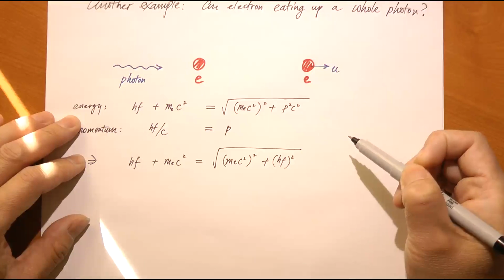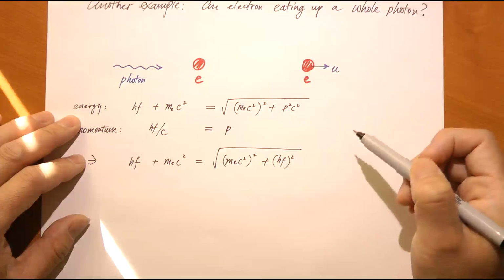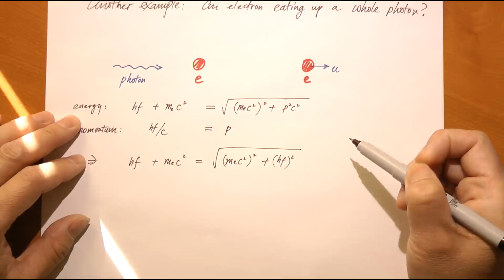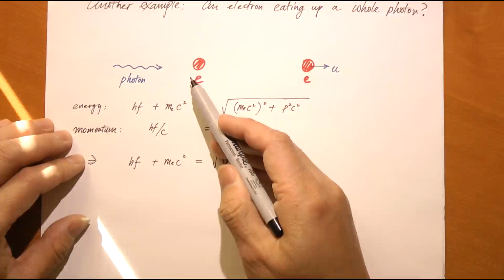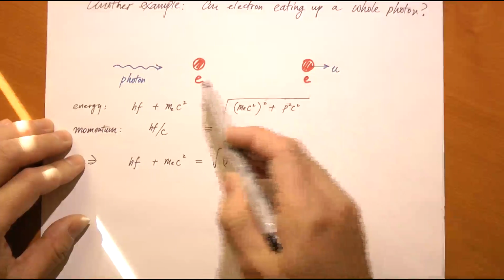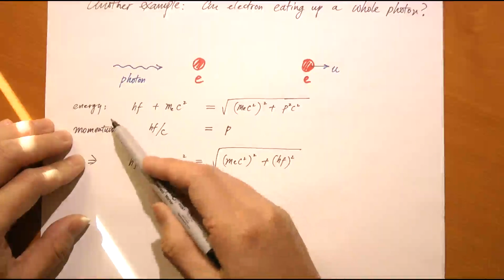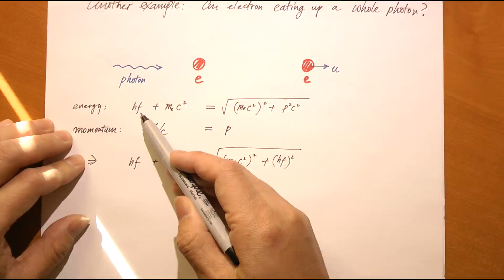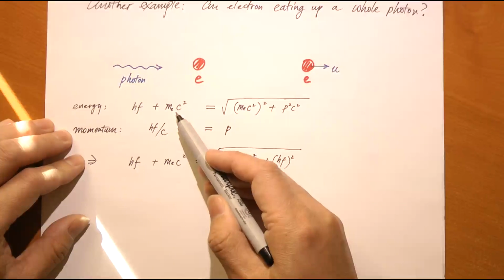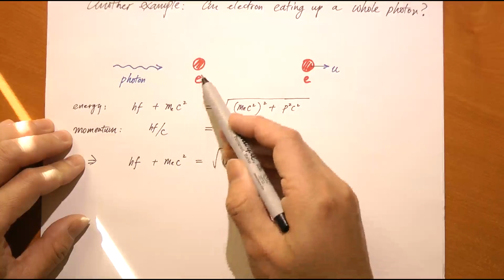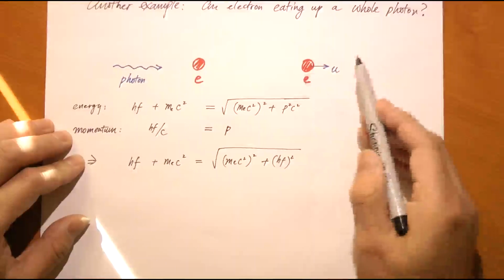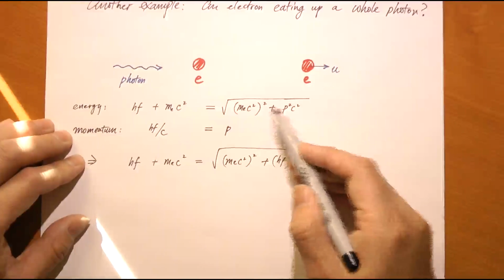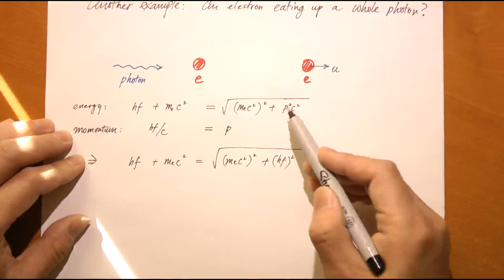Is it possible for an electron in free space to totally absorb the energy and momentum of a photon? Well, let's see. If that happens, then you have to apply conservation of energy and momentum to the collision process, right? Before the collision, hf, that's the energy of the photon, and m e c squared, that is the rest energy of the electron. It wasn't moving. And afterwards, there is only this moving electron. The photon is gone. Here's the rest energy, and here is the momentum p of that electron.